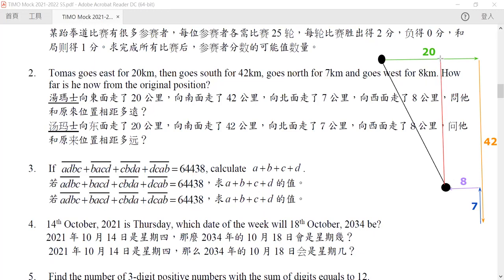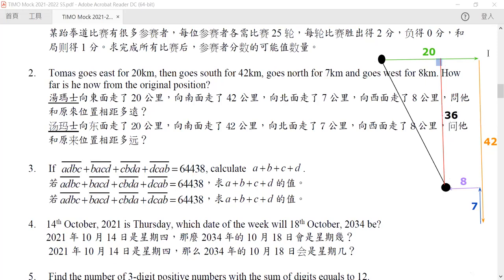Okay? So notice that in this question, we can calculate this distance by simply recognizing this is a right angle triangle. Because it goes south 42 and then north 7, in net value it goes south 36.